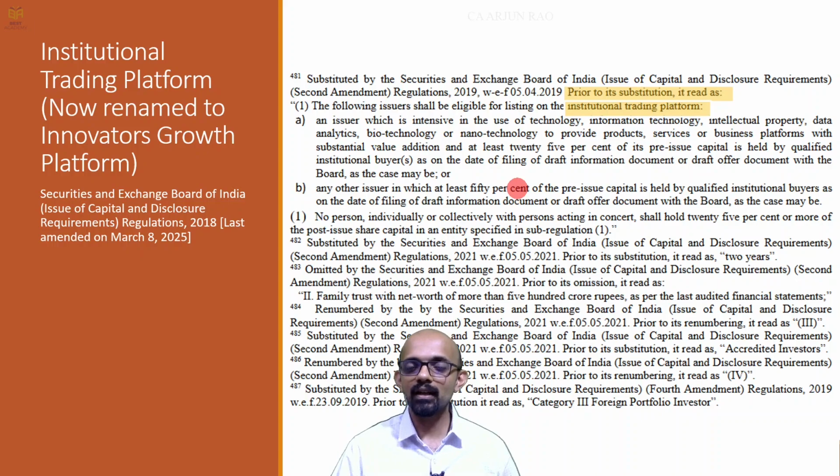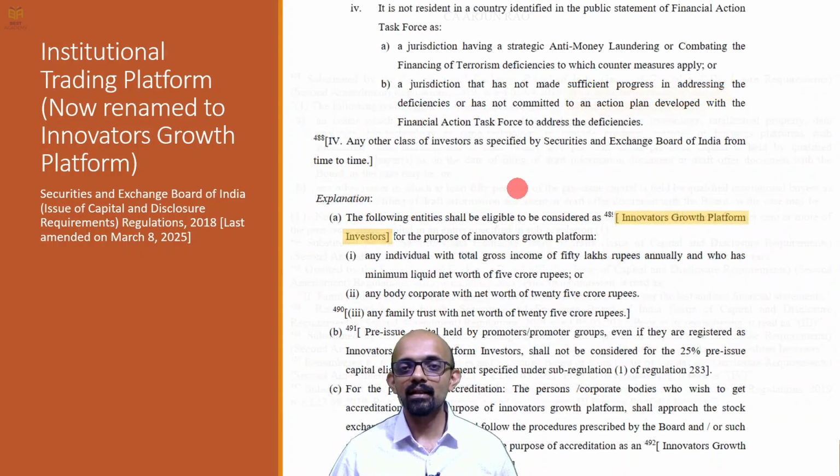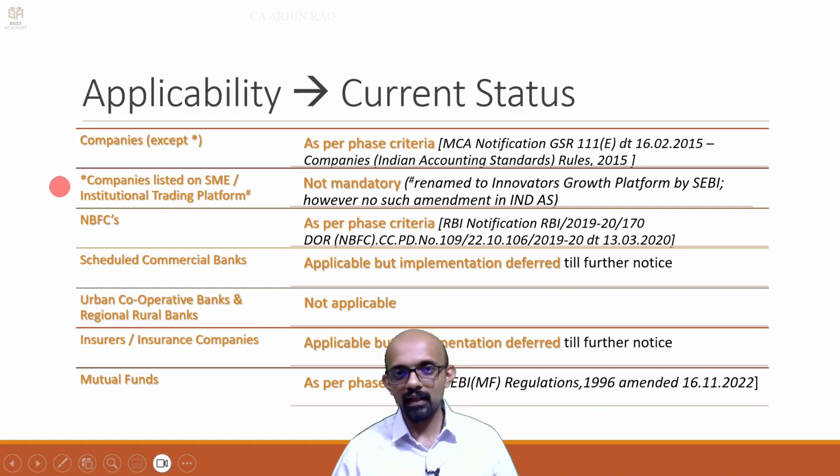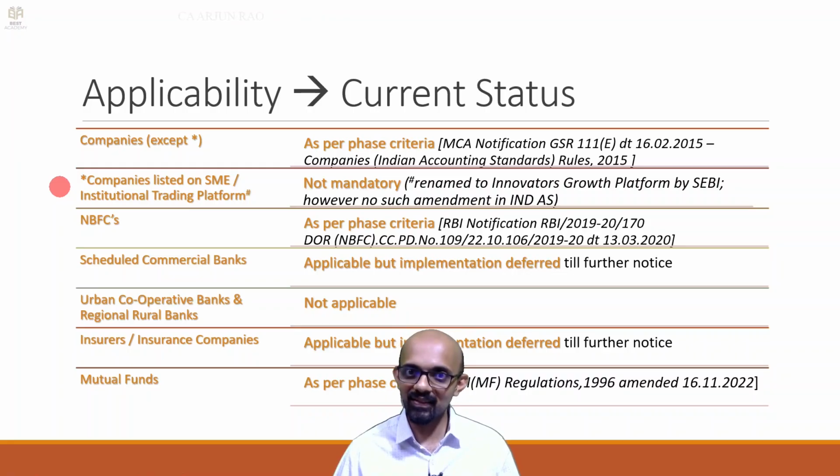So all these kind of companies can be listed on the Innovators Growth Platform, previously called institutional trading platform. So why are we seeing all this? Practically, when you audit some companies, you need to check whether they are listed on SME platform or Innovators Growth Platform, and you may have to work with companies who want to get listed also. So this is just for reference to keep things practical.